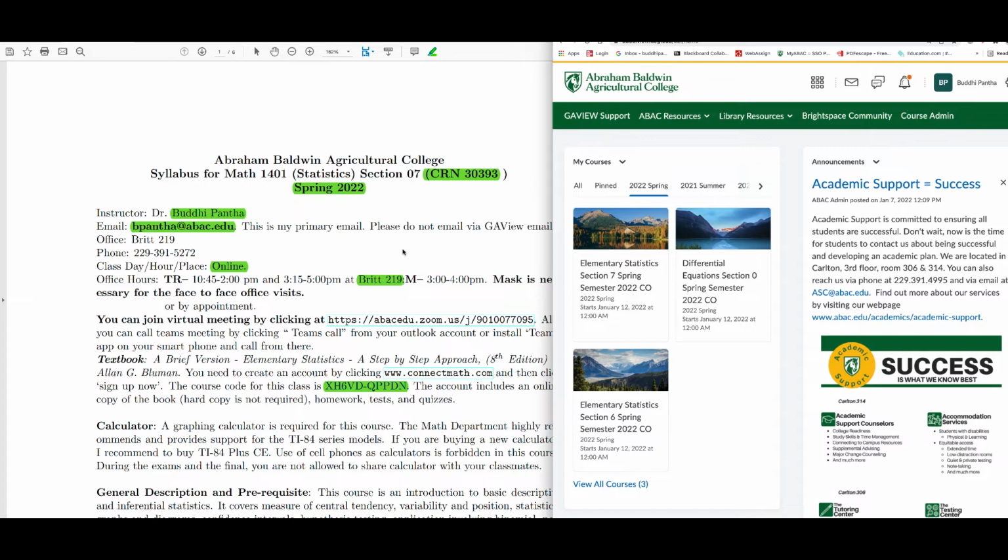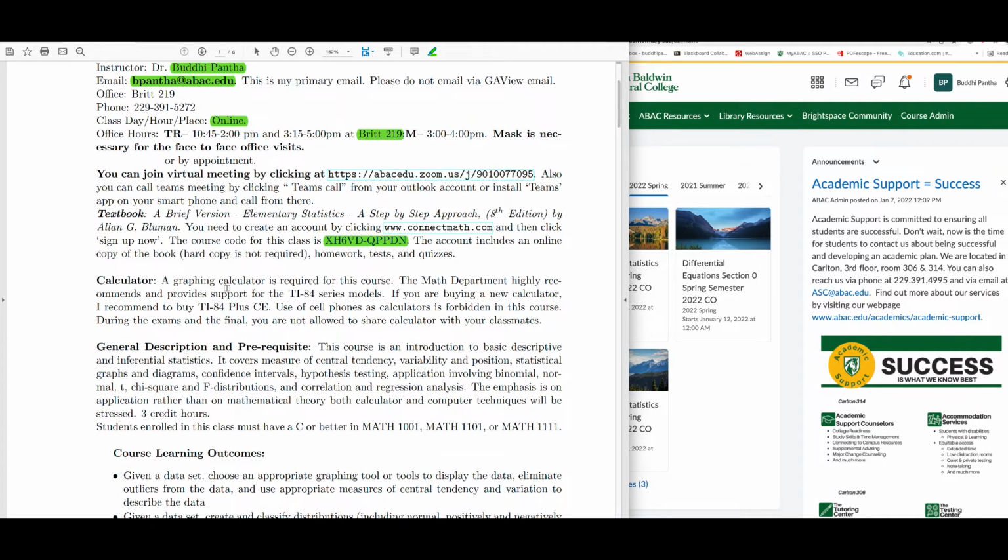All right. So calculator, a graphing calculator is required for this course. The math department highly recommends and provides support for TI-84. I can help you with TI-83 as well. I'm pretty sure that you have this calculator. If you do not have one, I suggest you buy TI-84 plus CE.